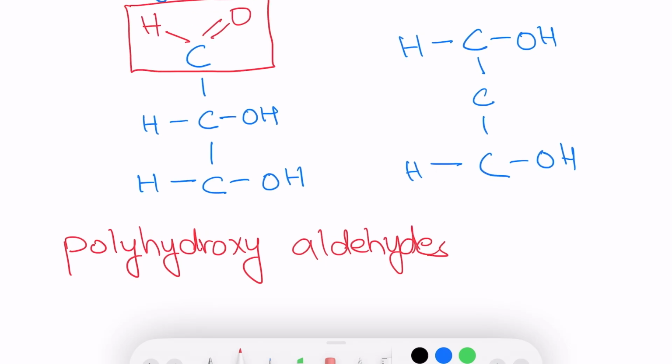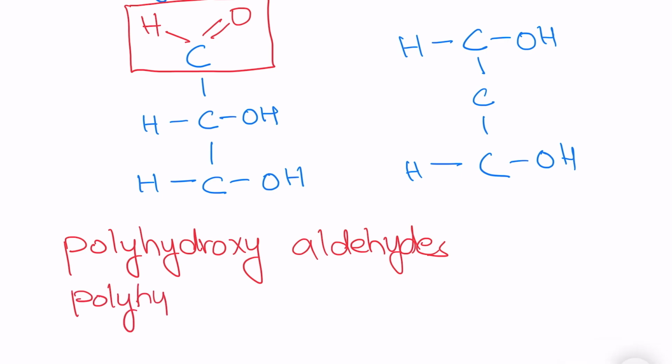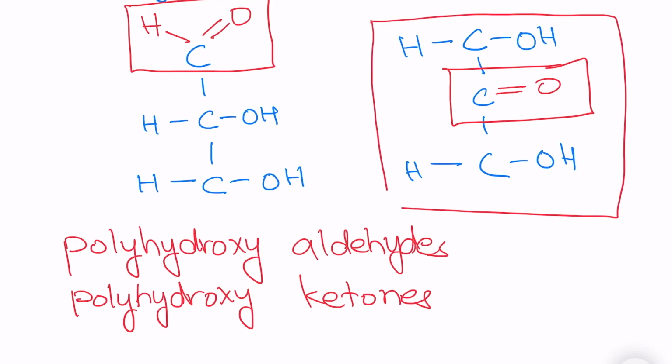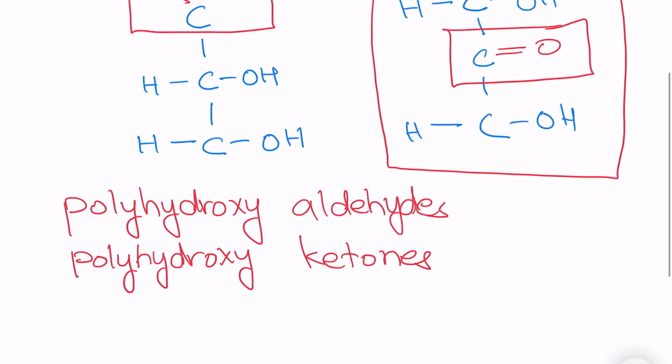Sometimes they are also called polyhydroxyketones, as at least one of the carbons in the chain has a keto group attached to it. This is a keto group. Now, carbohydrates are present in almost everything we eat. People who are trying to watch their weight sometimes follow a ketogenic diet in which they try to consume carbohydrates containing this keto group rather than the aldehyde group. Note that these ketogenic carbohydrates are not very good for our health and they can lead to really bad consequences.